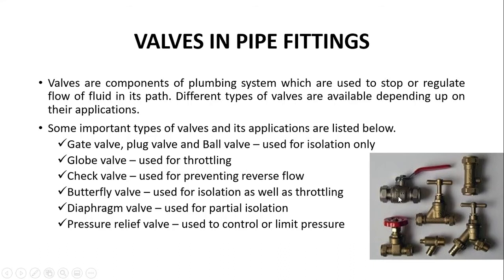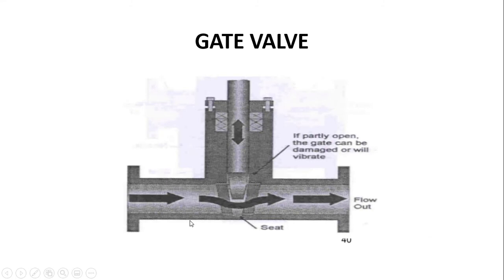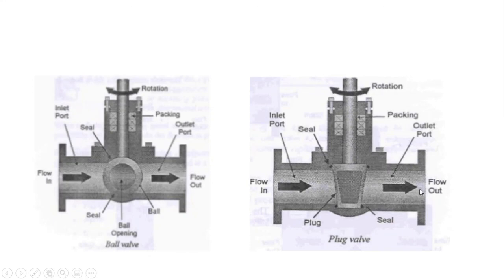Inside this valve, the system is like this. This is the system for a gate valve. This is the gate. The water is flowing from here. When we move this gate, it comes down here at the seat and it actually obstructs the water flowing from this side to this side. Here is the diagram of a plug valve. This is the plug. You rotate it from here, it goes up. Then there is a constant flow of water. When you want to stop the water flow, you rotate it and it actually blocks the water.